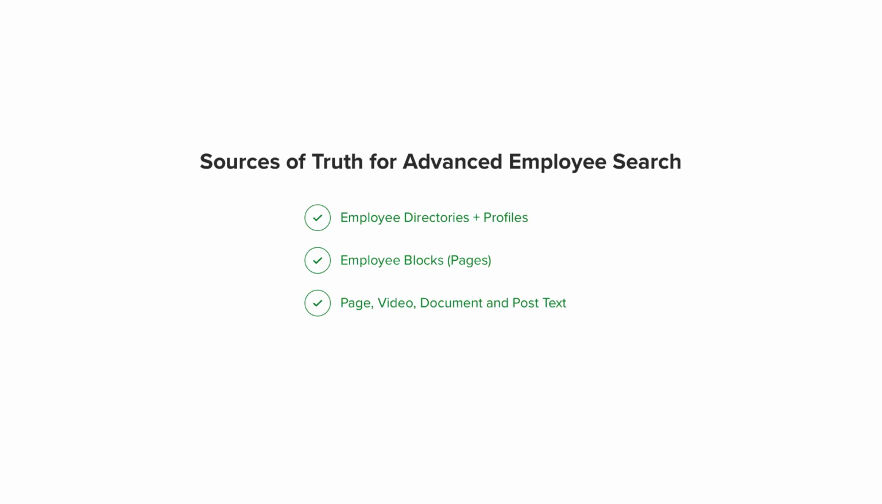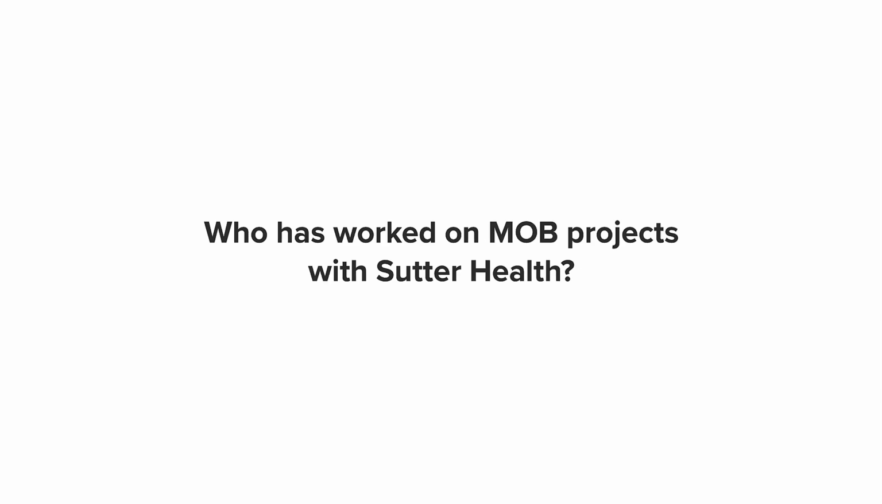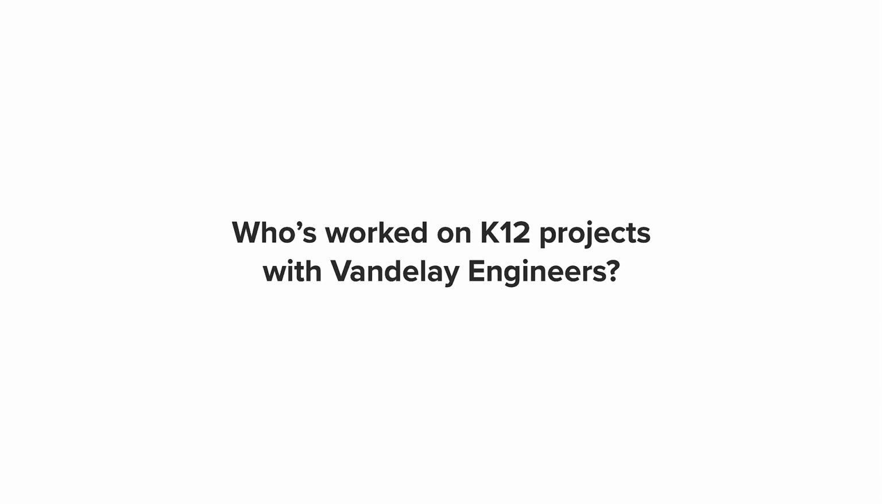Now, one important caveat. While Synthesis Advanced Employee Search can answer a wide range of questions using employee directories and profiles, employee blocks on pages, and text in pages, videos, documents, and posts, there's one important source of truth we haven't yet tapped: the project directory. This means if you ask questions like, which employees have worked on higher education projects, or who has worked on MOB projects with Sutter Health, or who's worked on K-12 projects with Vandelay engineers, Synthesis AI can't answer those yet, because it hasn't been taught how to map employees to projects and clients using structured project data. The good news? That's exactly what we're working on next.